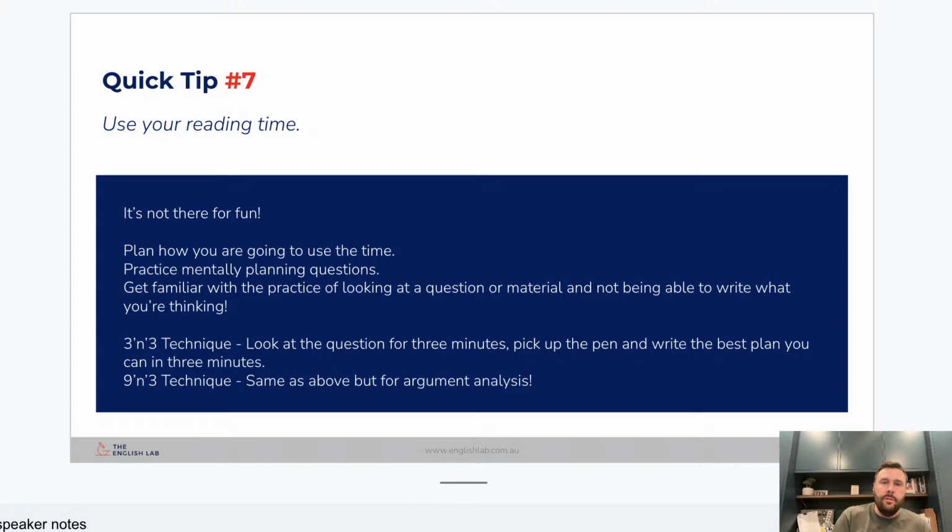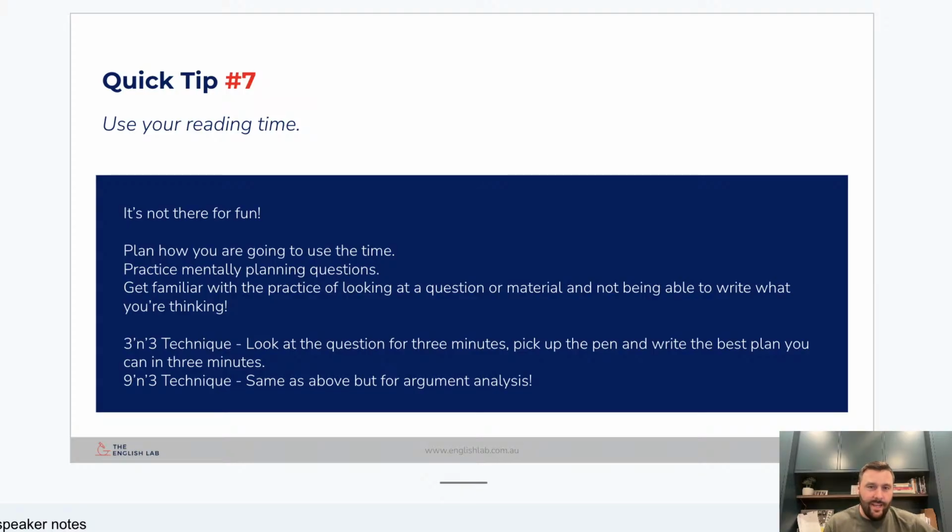Quick tip number 7, use your reading time. We have mentioned this. Now down the bottom there, I've said 3 and 3 technique. This is something I used to do in the classroom all the time. Grab your phone when you're sitting at home, set the timer for 3 minutes, practice the skill of staring at 2 questions and having to make your decisions, think about what you're going to say and everything like that while you're staring at the questions. It is a skill. It is something that you'll be doing. It's the first 15 minutes of your exam. When your timer goes off, give yourself 3 minutes to write a plan. All right, see how you go with that.